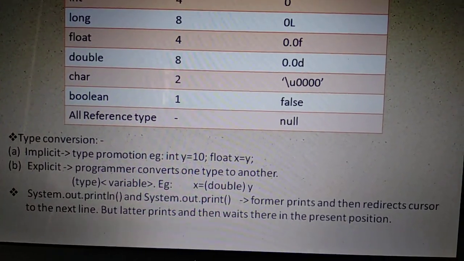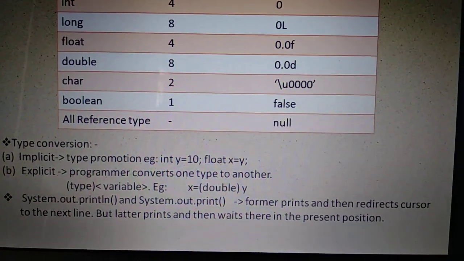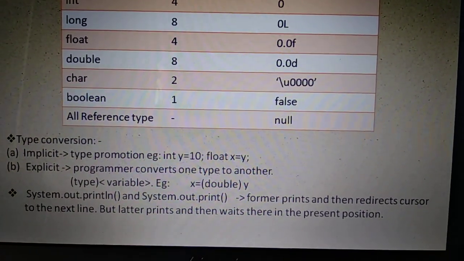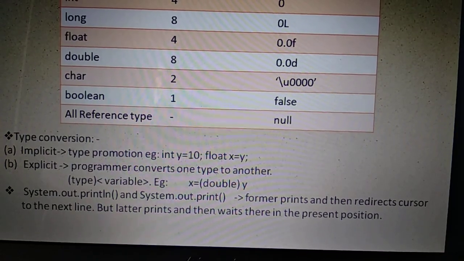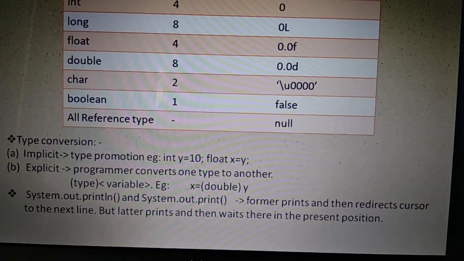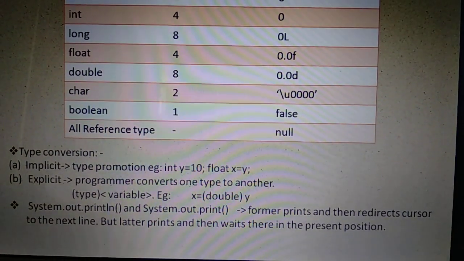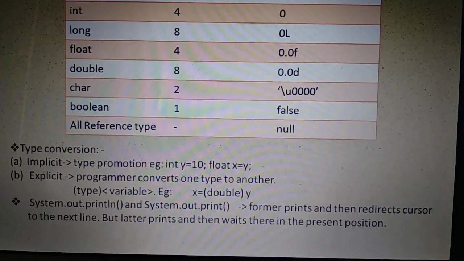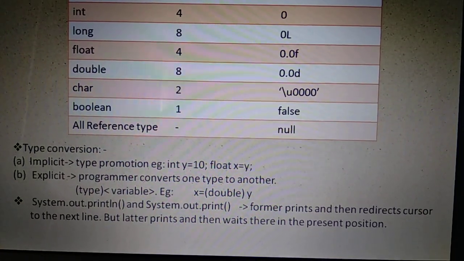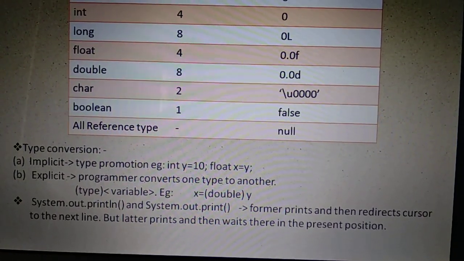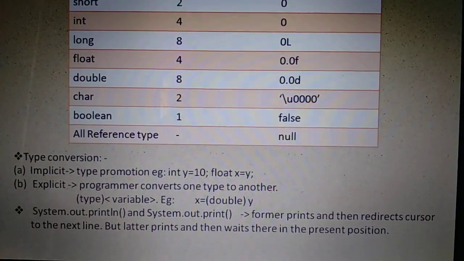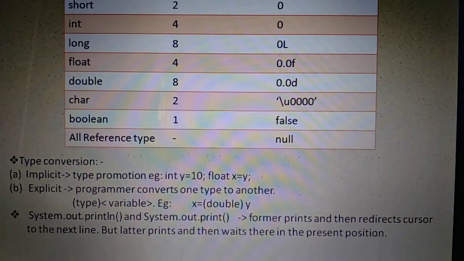And then the difference between System.out.println and System.out.print will be asked. Both are used to print some messages on the screen. If println is used, after printing the statement, the cursor goes to the next line. And if only System.out.print is used, after printing the message, the cursor waits there. That is the difference. Okay, so this is all for today.